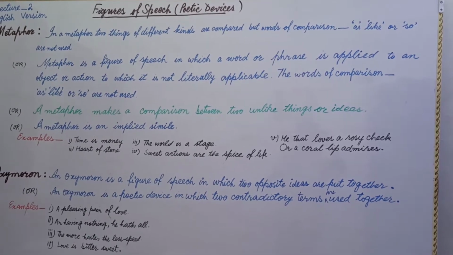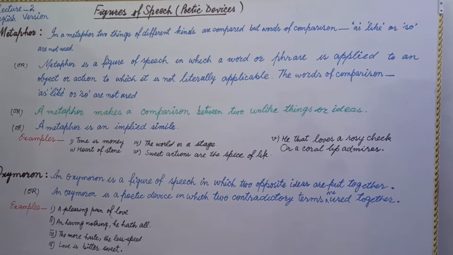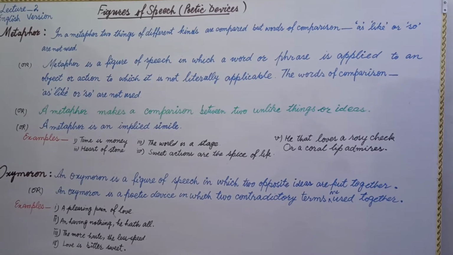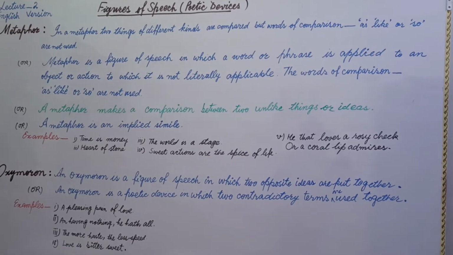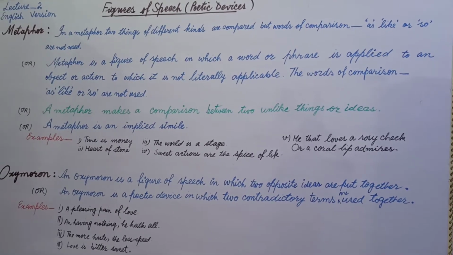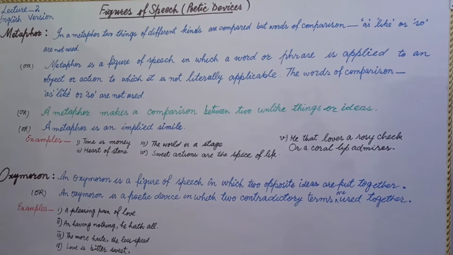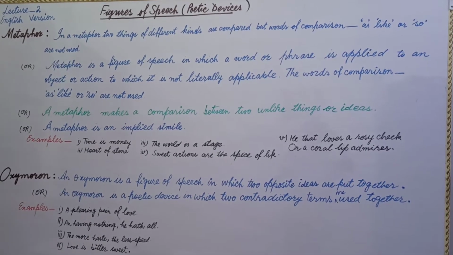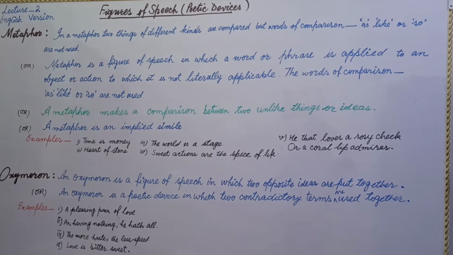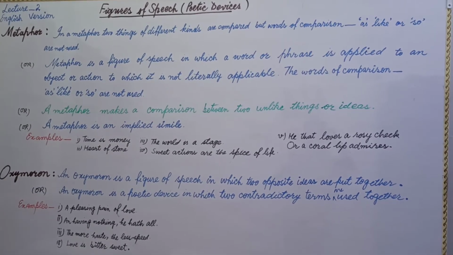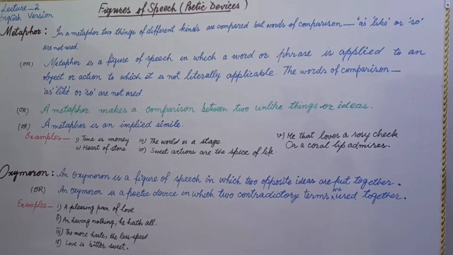In other words, you can say a figure of speech or poetic device is a literary tool to adorn language. It is used in literature to embellish language. Embellishment means to beautify language. In other words, a figure of speech or rhetorical figure is an intentional deviation from ordinary language chosen to produce rhetorical effect.